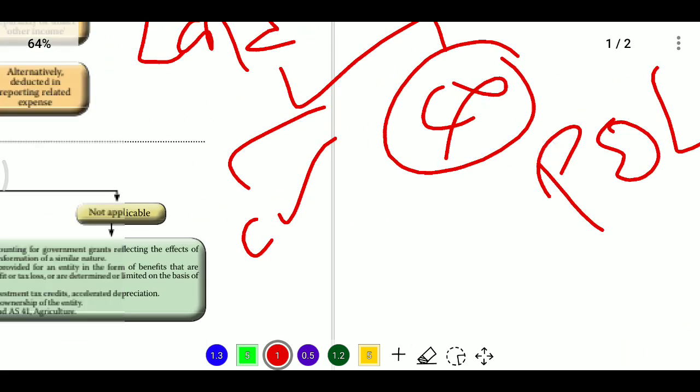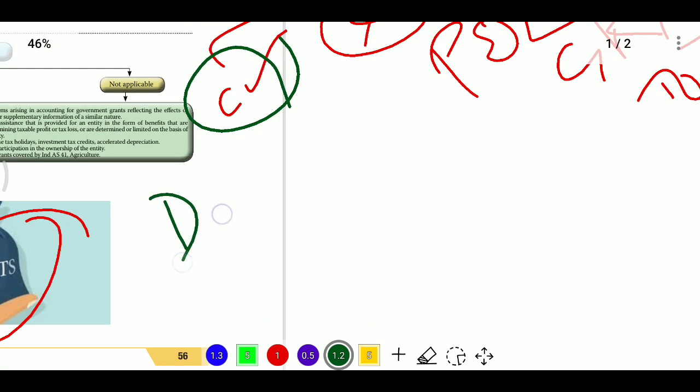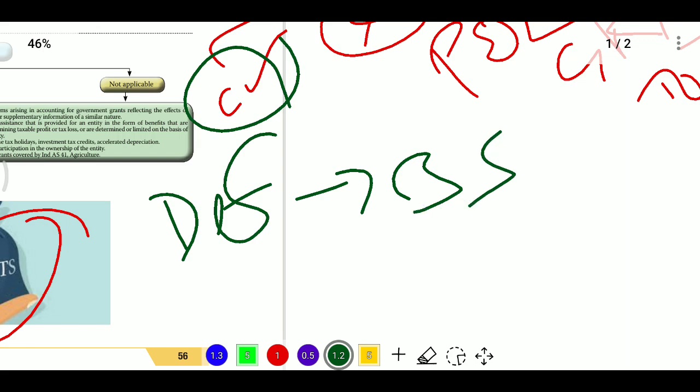Or if the grant has some conditions or obligations, recognize the grant as deferred income in the balance sheet, and transfer it to P&L in the ratio of the obligation over the period of the conditions.